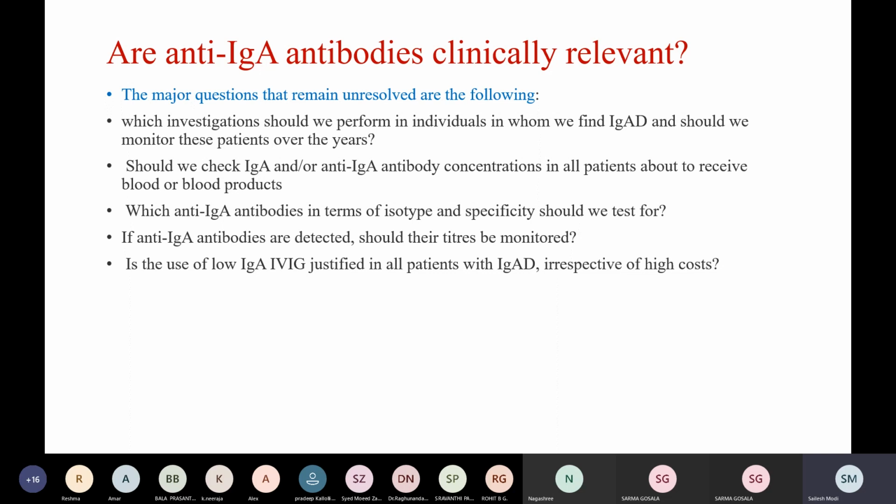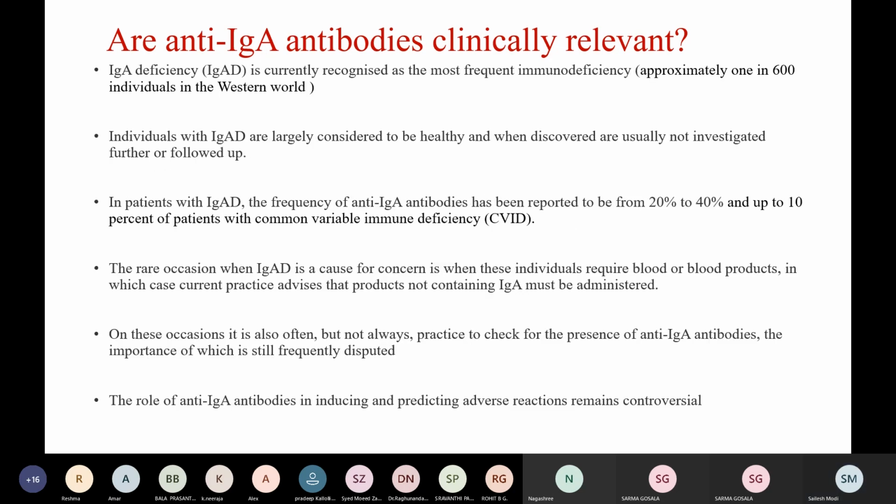Should we check IgA and/or anti-IgA antibody concentrations in all patients about to receive blood or blood products? Which anti-IgA antibodies, in terms of isotype or specificity, should we test for? If anti-IgA antibodies are detected, should the titers be monitored? And is the use of low IgA IVIG justified in all patients with IgA deficiency, irrespective of high costs? Let us try to find answers for some of these questions in the coming slides.